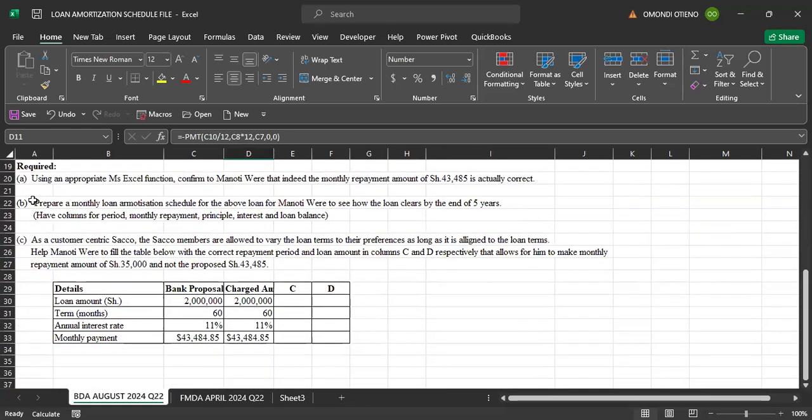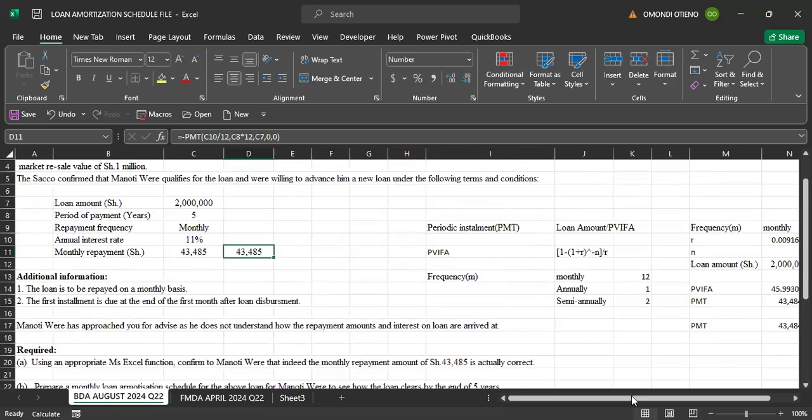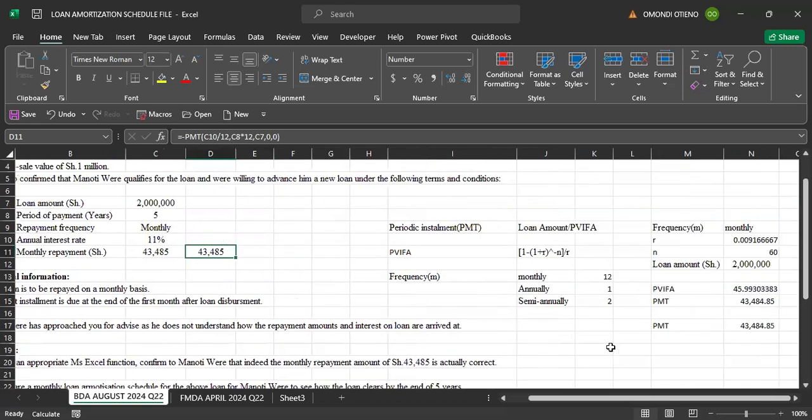Having done that, are we able to handle part B of the question? We are told, prepare a monthly loan amortization schedule for the above loan for Mr. Manoti Were to see how the loan clears by the end of 5 years. Have columns for period, monthly repayment, principal, interest, and loan balance. Great. So with that, we'll be able to bring it down here. So the examiner stated very well